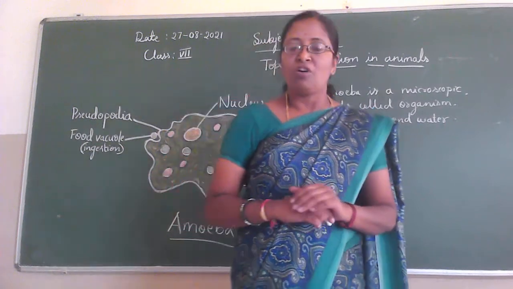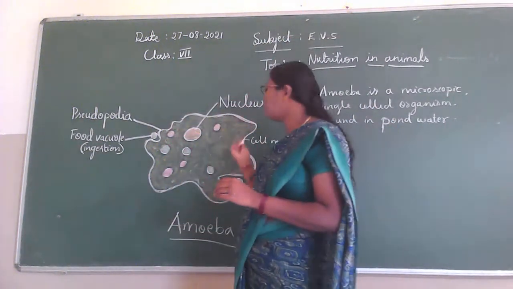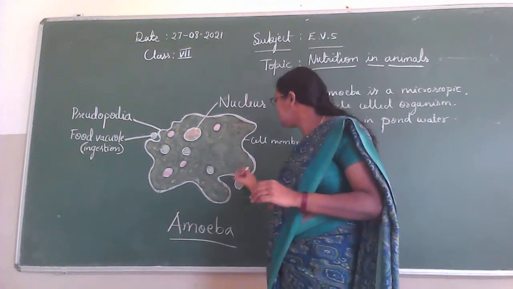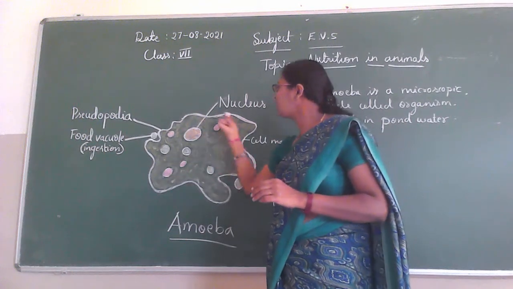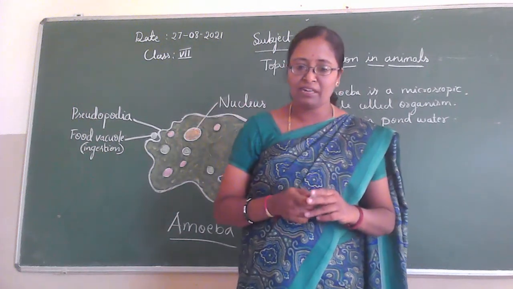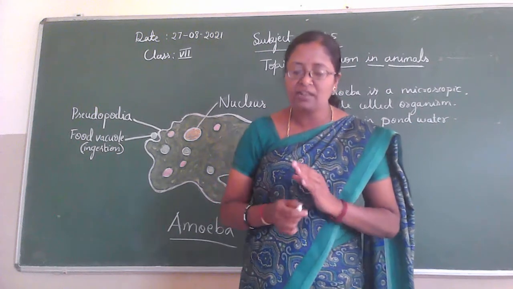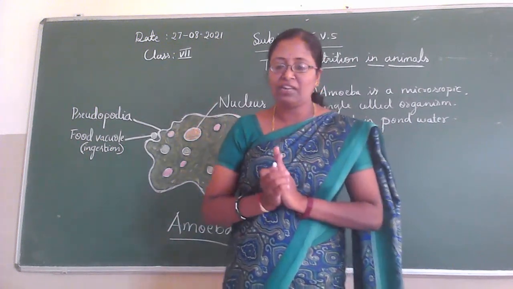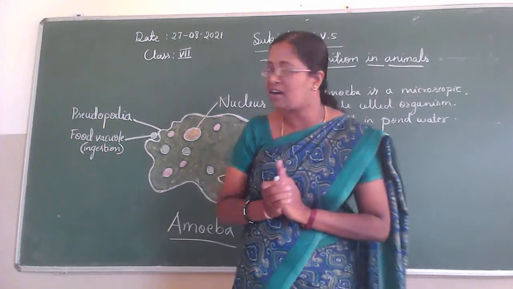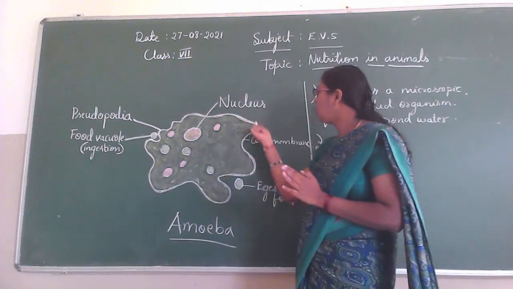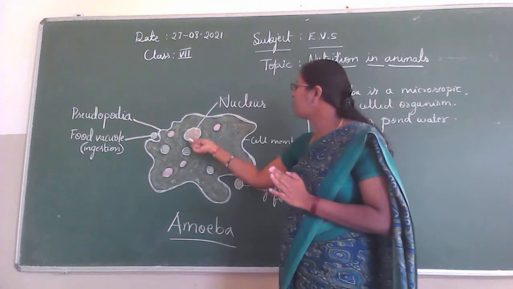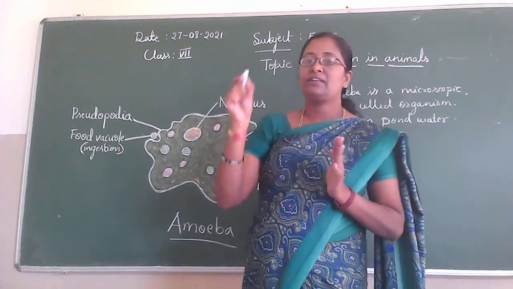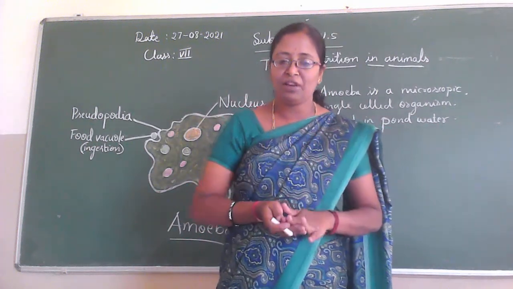So amoeba has a cell membrane. Along with this, it has a rounded, dense nucleus.